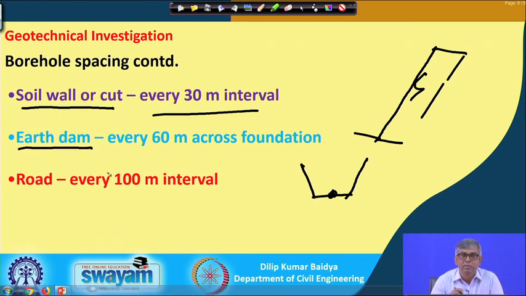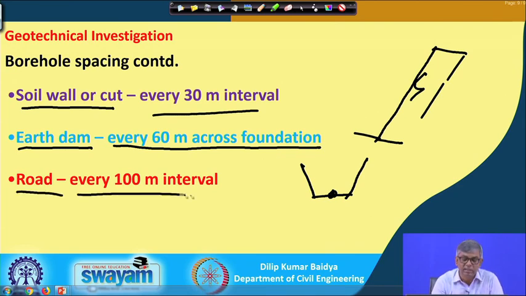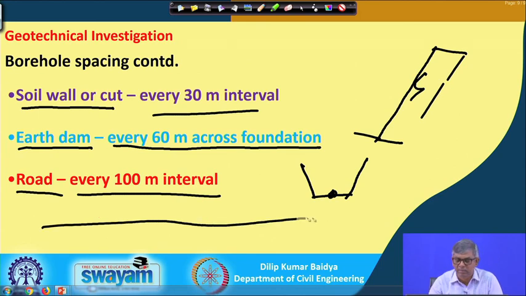For an earth dam, when you construct an earth dam and want to do the soil investigation, you have to make a borehole every 60 meters across the foundation. And in a road, actually, every 100 meter interval. Suppose there is a road of several kilometers, so every 100 meters you have to make a borehole to find out the soil characteristics.